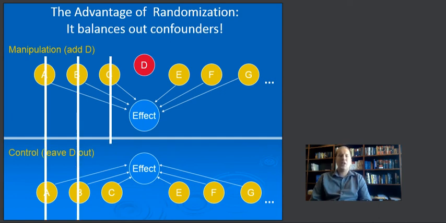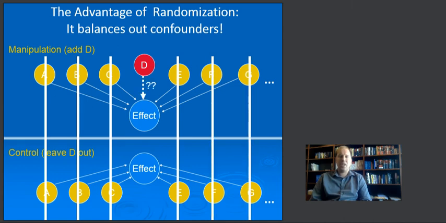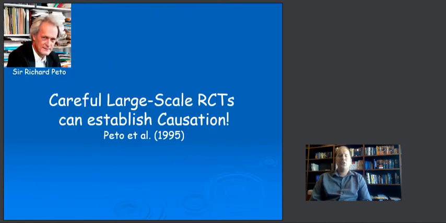So away goes A, B, C, E, F, and G as potential confounders, because both the manipulated soil, the one treated with manure, and the control soil, the one that was not, had the same confounders. And so we are left able to compare the isolated effect of just the manure on crop yield. This was a brilliant stroke of genius. And by doing this, Fisher effectively was able to isolate causation. This was a huge breakthrough.